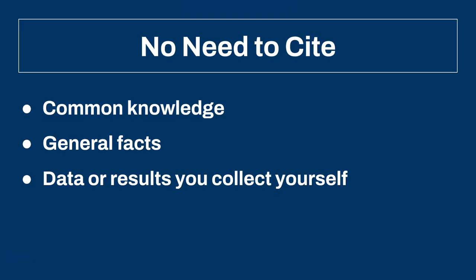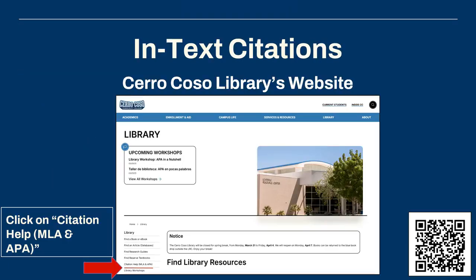If you're citing something more specific, such as the Earth's average orbital distance around the sun, you might cite that just to be safe. Finally, you don't need to cite data or results you collected. If you conducted an experiment for this paper, you don't need to cite yourself. Just present your findings. We cover some citations in this video, but for more, we recommend checking out the examples in the APA guide on the Cerro Coso Library website.